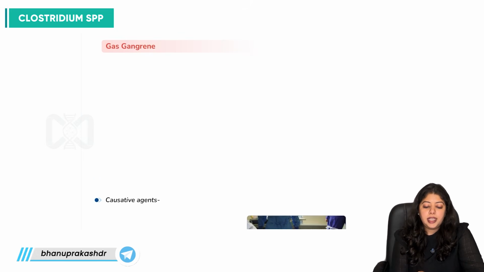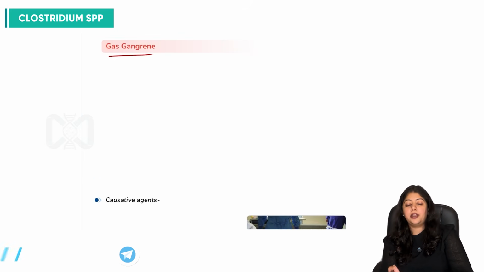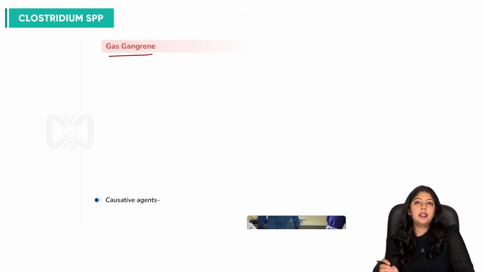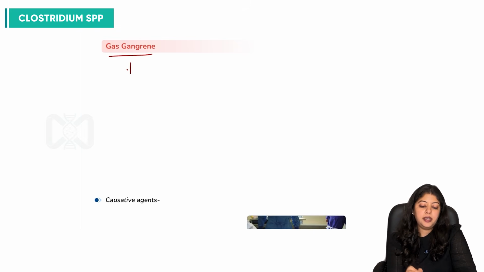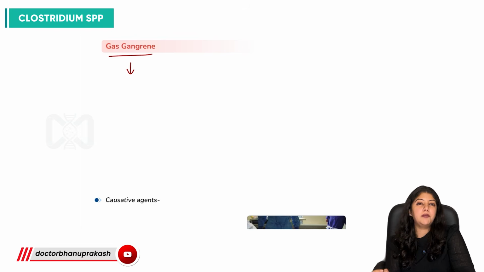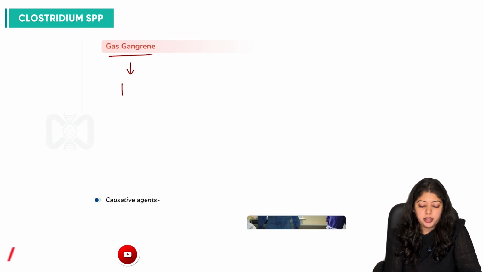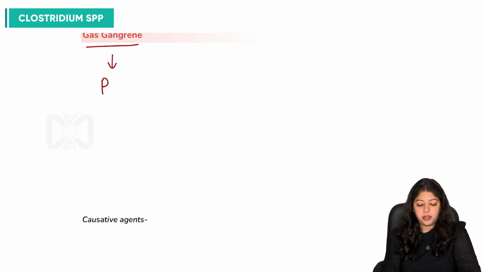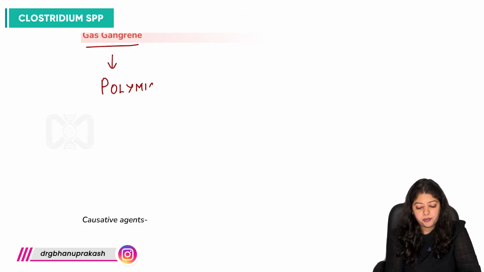So what exactly is gas gangrene? First thing we must know about gas gangrene is that it is not just one type of bacteria or one species of Clostridium which is producing gas gangrene; multiple species are implicated in this infection. So can we say that it is polymicrobial in nature?